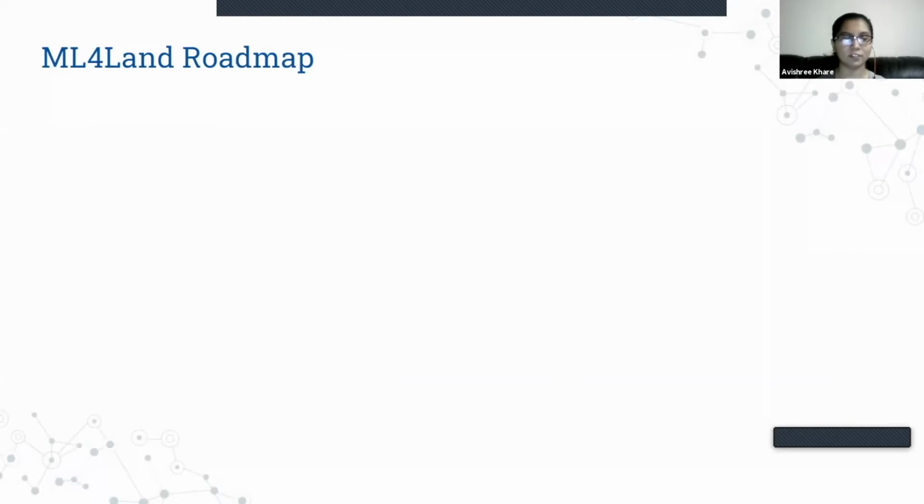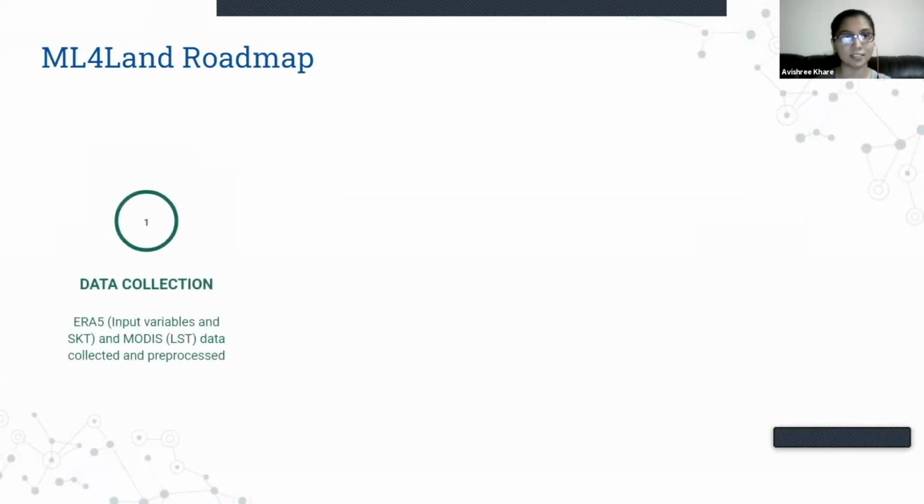Okay, so now that we've understood the problem and the motivation behind it, let's take a look at how we actually plan to achieve it. We've divided this into a four-part process, starting with the first and the most important part, data collection. We would need to collect important variables, including ERA5 reanalysis variables for input, MODIS LST variable for output, and the ERA5 skin temperature values for comparison. All of this data needs to be collected and appropriately pre-processed before it is fed to any ML model.